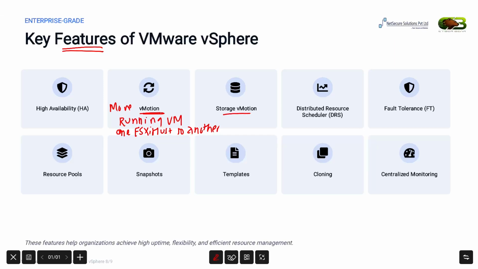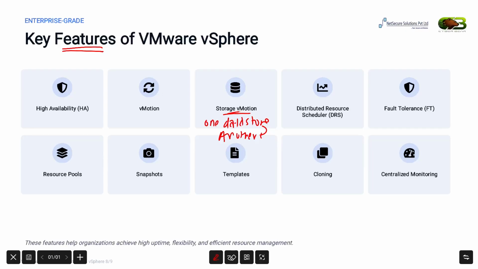Then we have Storage vMotion. Just like vMotion moves a virtual machine between hosts, Storage vMotion moves a virtual machine's storage from one datastore to another, again without interrupting the running virtual machine.